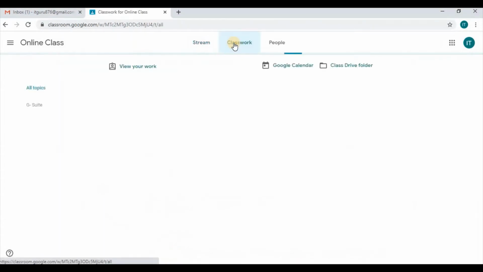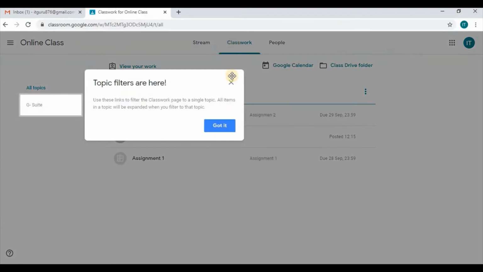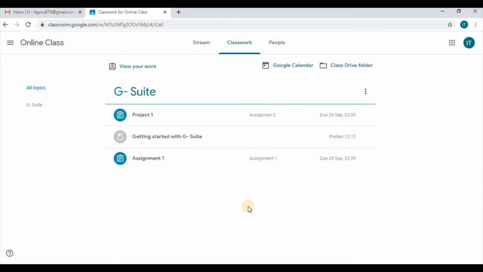Once selected, we are brought to the classwork area. Now in this area, we can gain access to our different materials and quizzes provided by our teacher. Now for this area, it currently has a topic called G Suite, and there's a 3 dot which indicates that we can copy the topic title, and for whatever purpose may be submitted to another classmate who currently doesn't have access at this time.